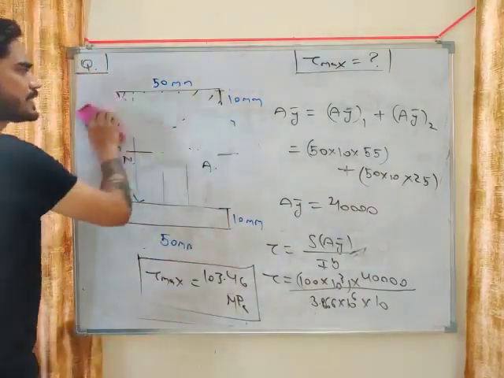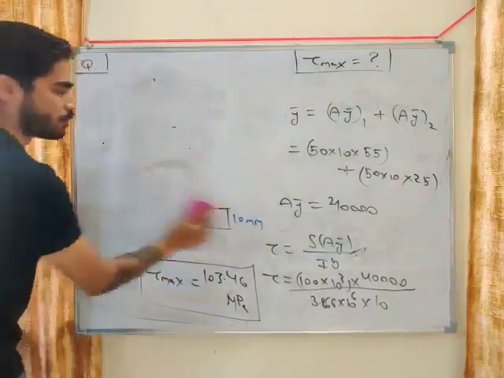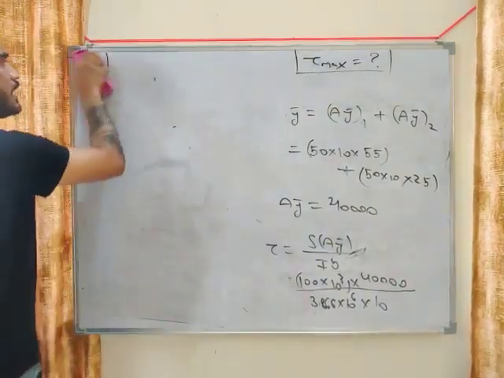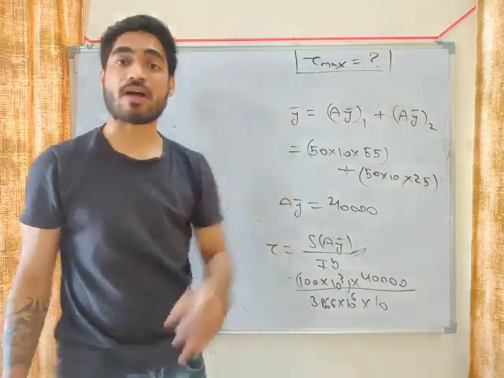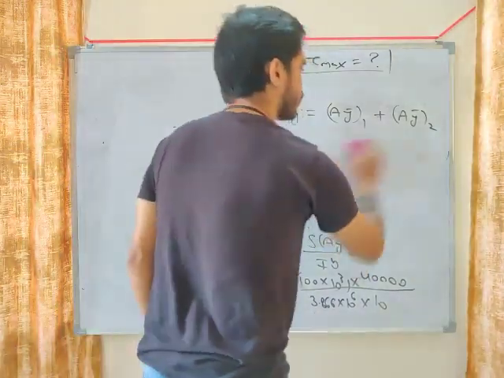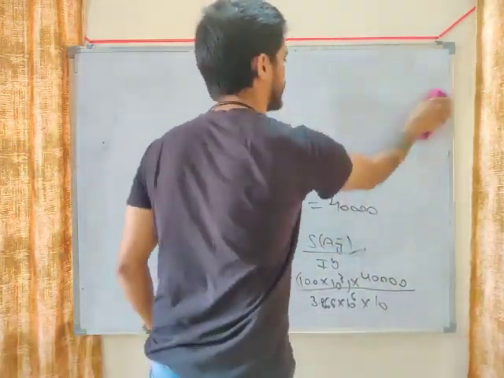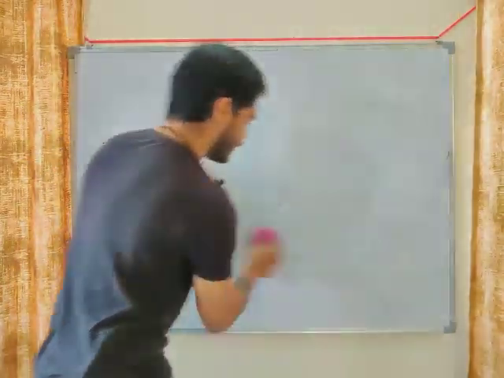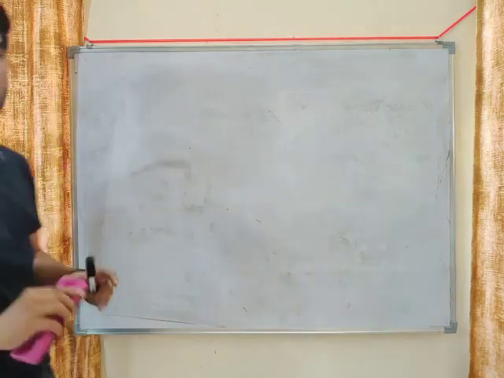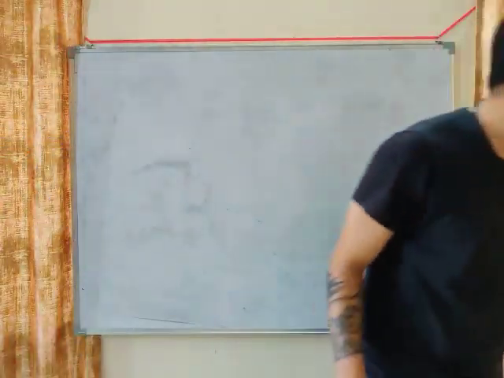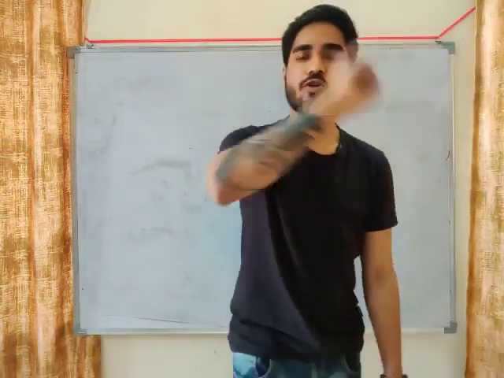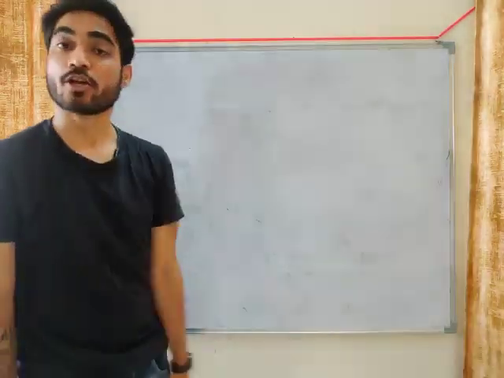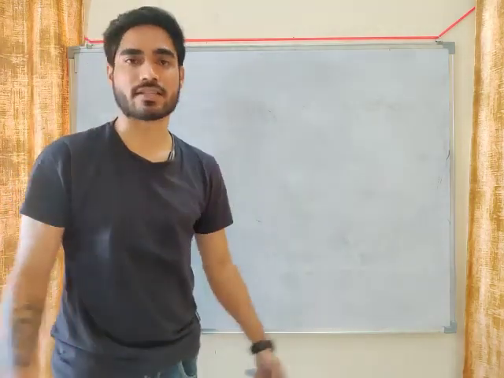So just remember the shear stress distribution diagram, and remember the relation between tau maximum and tau average. That is very important. So this is all about shear stresses in beams. We have seen the theory, we have seen numericals. I have explained everything about shear stresses in beams. We saw the formula, then shear stress distribution diagrams, and then numericals.